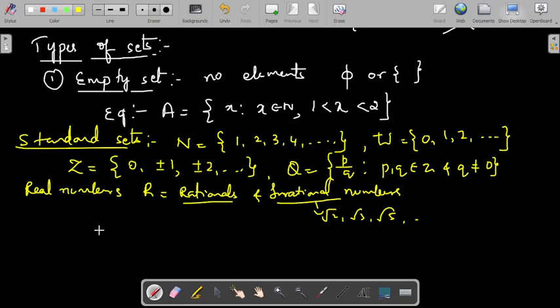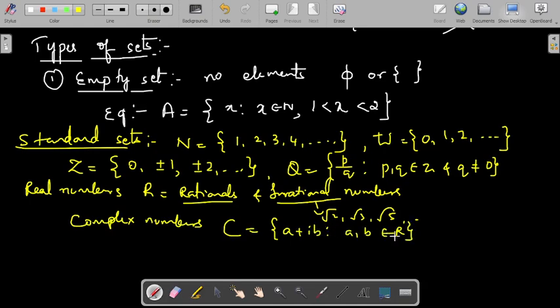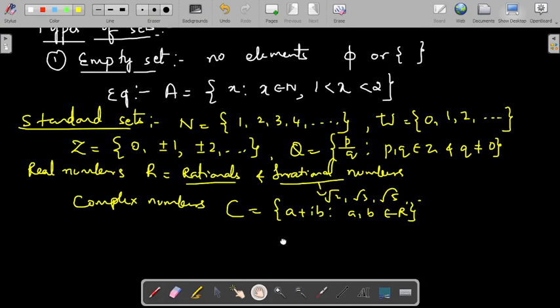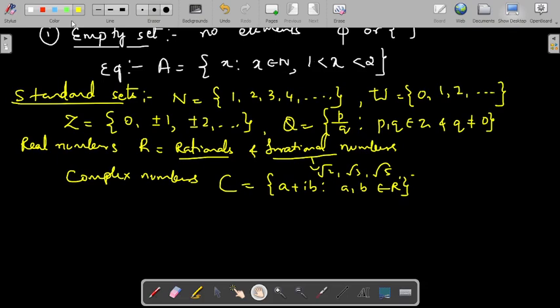One more set is the set of all complex numbers. If you want, you can remember it as well, denoted as C. It is all the elements of the form a plus ib, a comma b belongs to R. Such numbers are called complex numbers. Why I specified this: whenever you are using this kind of notation, belongs to N means it is a natural number. There is no natural number between 1 and 2, no natural number between 2 and 3. Similarly, there is no integer between 1 and 2, no integer between 2 and 3. So that specification you should remember.